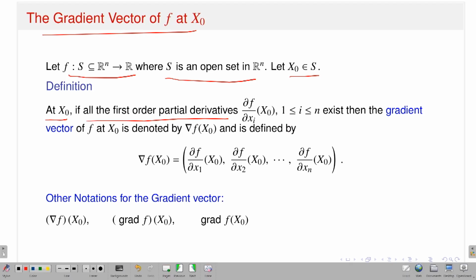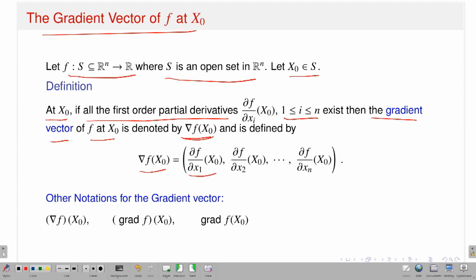If all the first order partial derivatives, del f del xi at x naught, with i running from 1 to n, exist at the point x naught, then the gradient vector of f at x naught, denoted grad of f at x naught, is defined as a vector in Rn.